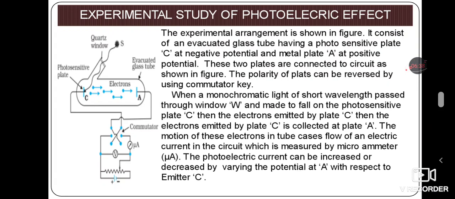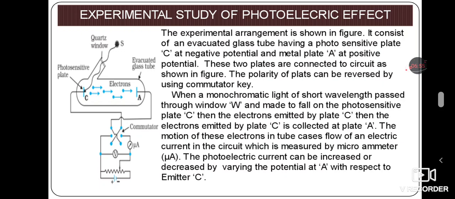Next, what happens when monochromatic light of short wavelength from a source is passed through the window W and made to fall on the photosensitive plate C?